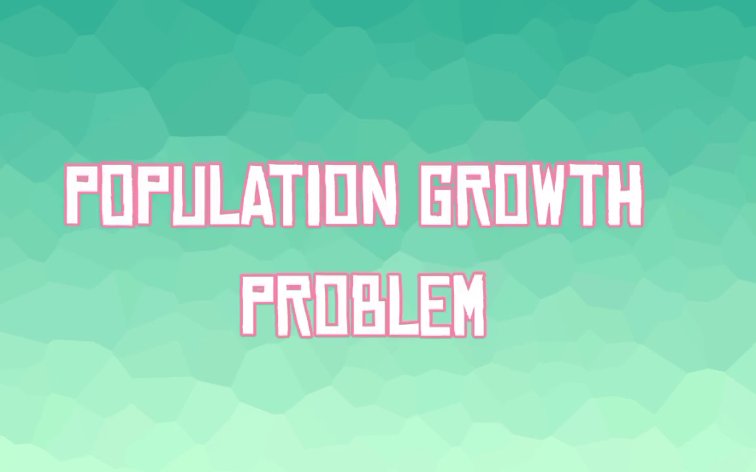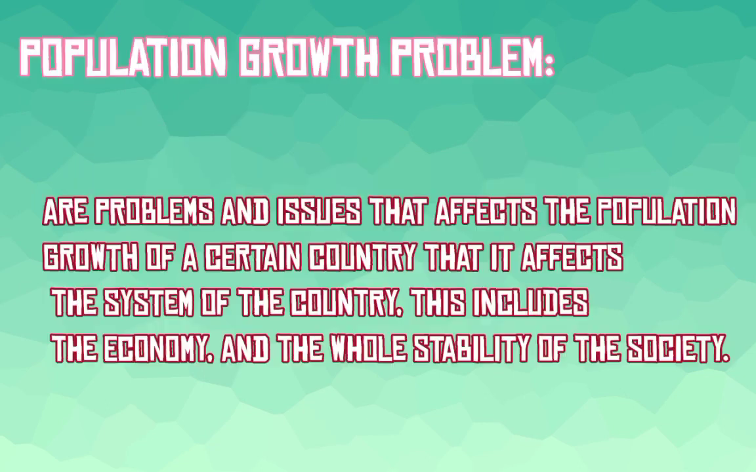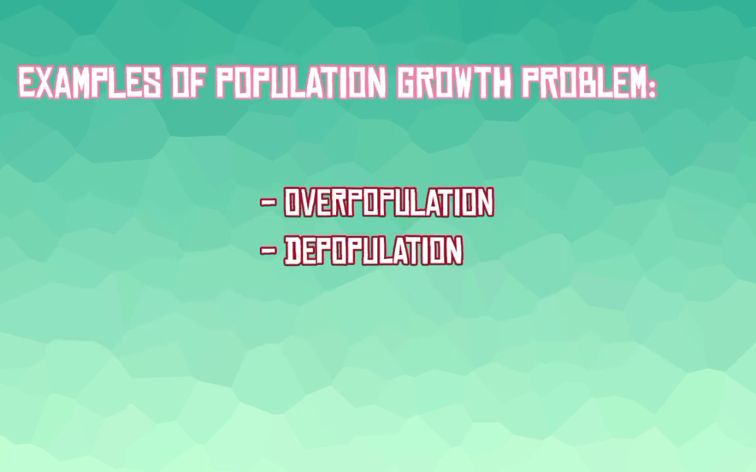Next, we tackle population growth problems. Population growth problems are problems and issues that affect the population growth of a certain country and the system of the country. This includes the economy and the whole stability of the society. Examples of this are overpopulation and depopulation. In this part, I'll be giving examples of real problems of how these two population growth problems affect the people, the system, and the society they are in.